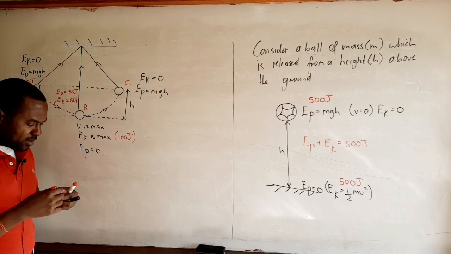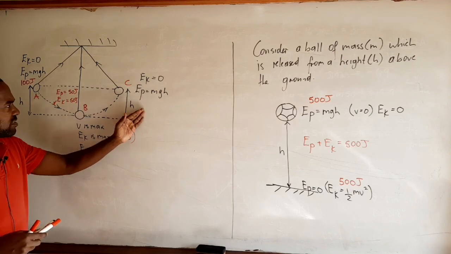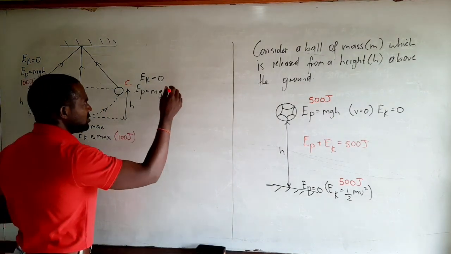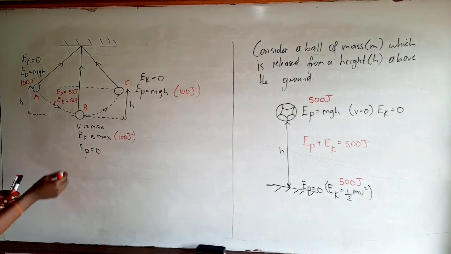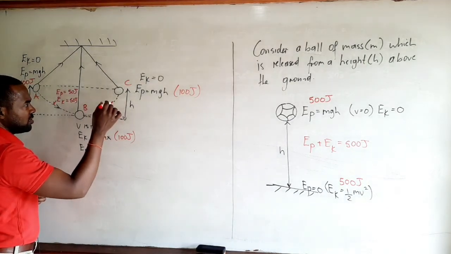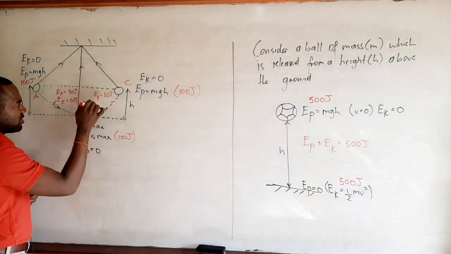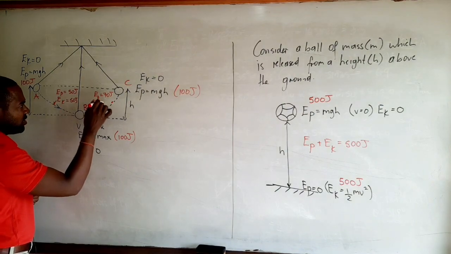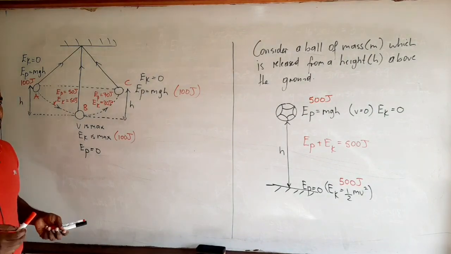So whatever the value of potential energy, that value and the kinetic energy must add to give 100. And once again, as it rises to C, it loses that kinetic energy and regains its potential energy. So once again at C, it has 100 joules of potential energy and 0 kinetic energy. And if there is some point, say here, where the potential energy EP is equal to 30 joules, or let's say EP equals 70, then the kinetic energy will be equal to 30 joules, because they must add to give 100, because mechanical energy is being conserved.